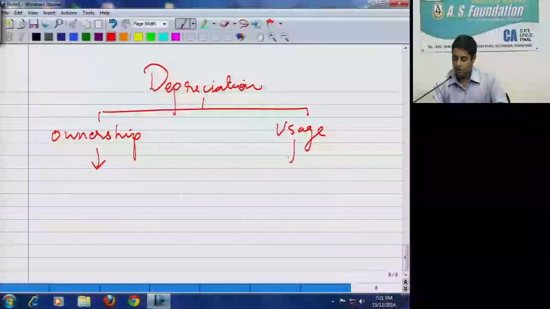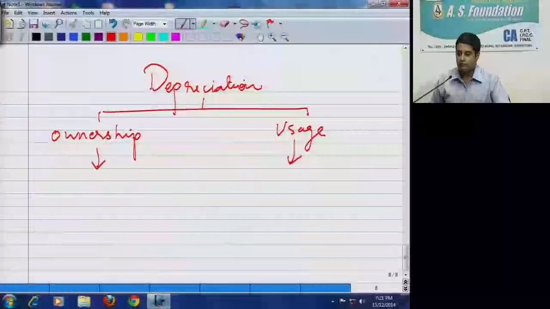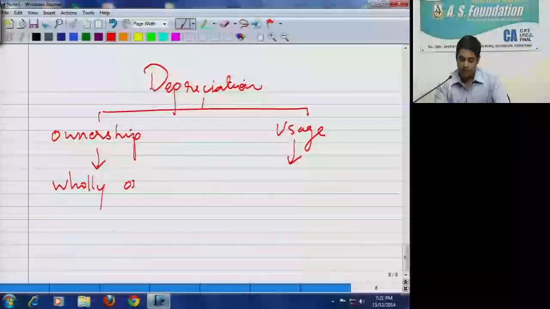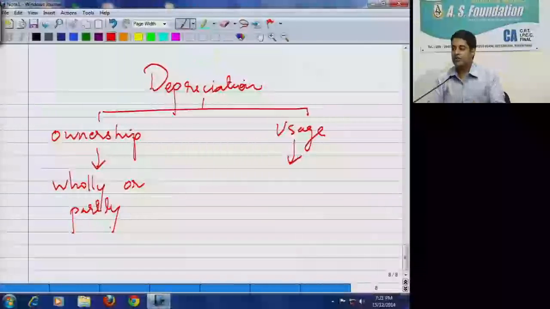Ownership, is it required that I should own it fully? Either wholly or partly, correct. Partly means co-ownership. So if I am a co-owner, then I will be getting only proportionate deduction.